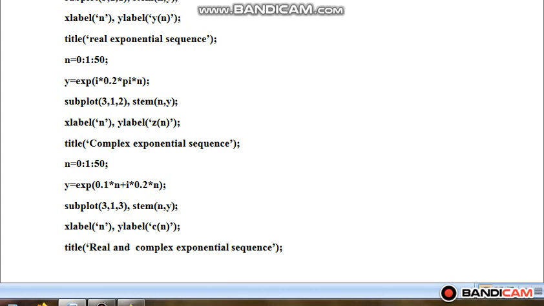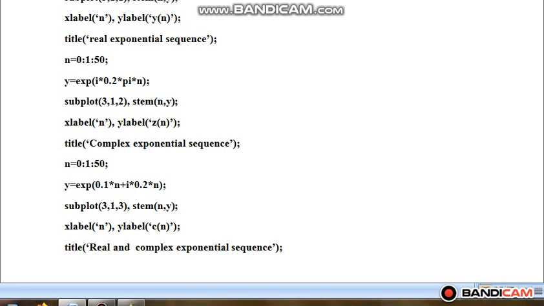So for plotting this, I'll take subplot 3, 1, 2, that means this graph will be placed on second position. So stem n, y. For labeling, xlabel n, ylabel, I have given this signal the name z[n], and title will be complex exponential sequence.